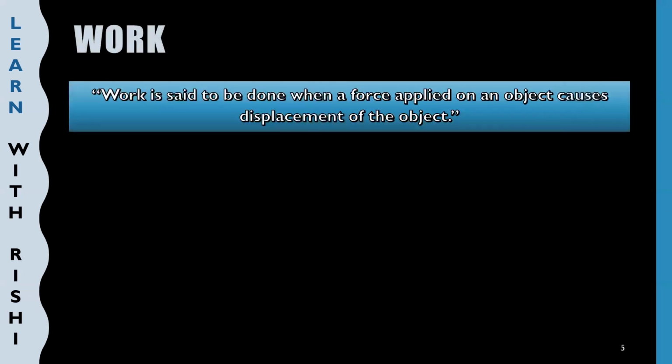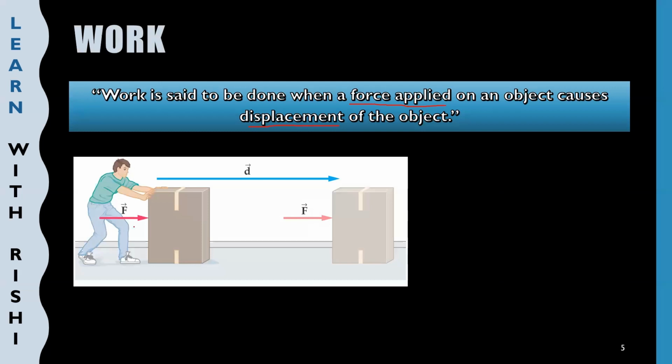In terms of physics, work is said to be done when a force applied on an object causes displacement of the object. Force applied causes displacement of the object. Let us see in this picture. So here the person is applying a force on that object. So this is the force applied by the person. And due to this application of force, the object has moved a certain distance, that is d, or you can represent it as s also.